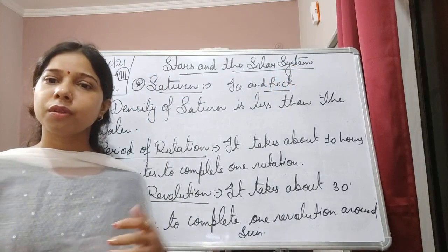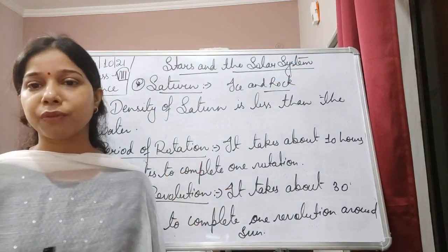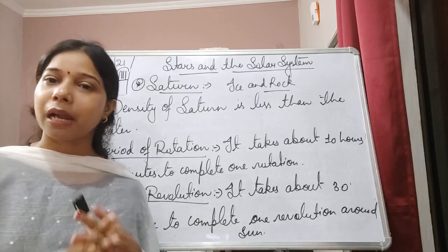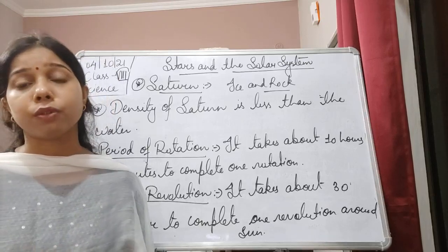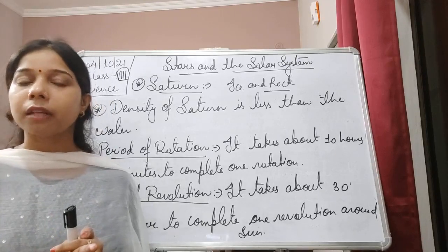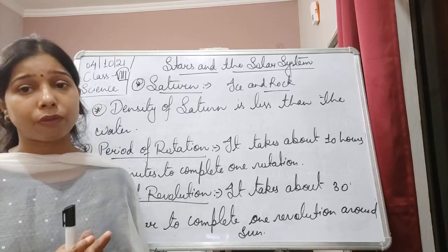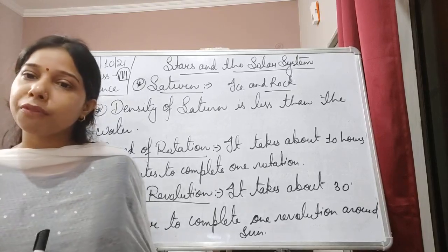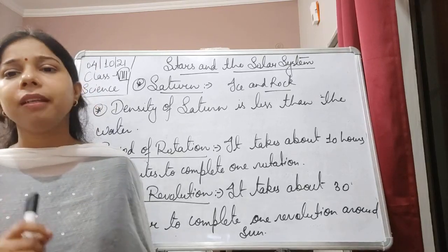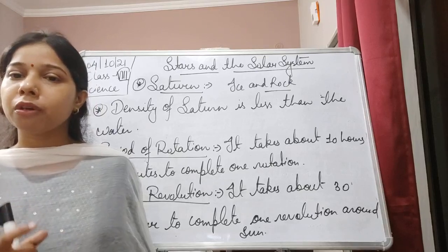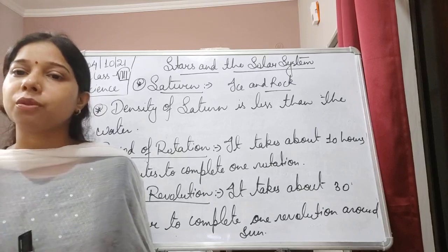Earlier, the larger number of satellites was found around Jupiter, students, but this time 83 natural satellites are found around Saturn. So you can understand that now a greater number of natural satellites is present around Saturn than around Jupiter, which was considered earlier. And if you look at the size of Saturn, it is slightly larger than that of Mercury. So these are some of the characteristics of Saturn.